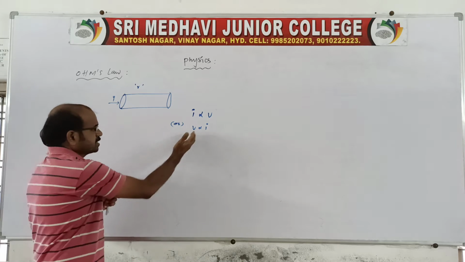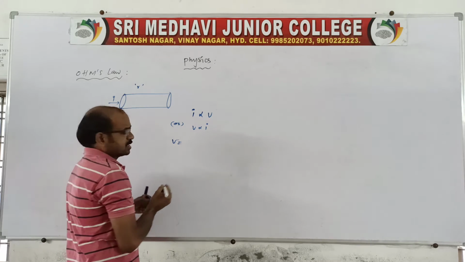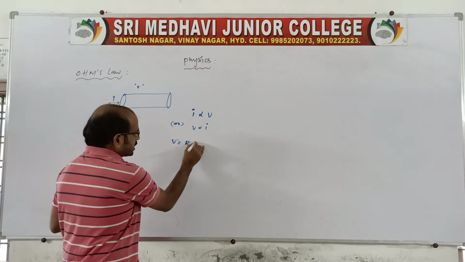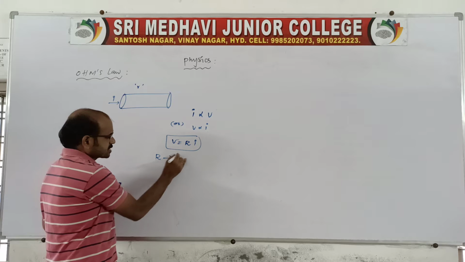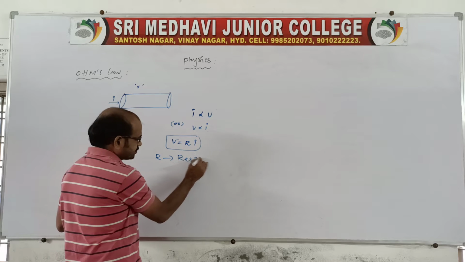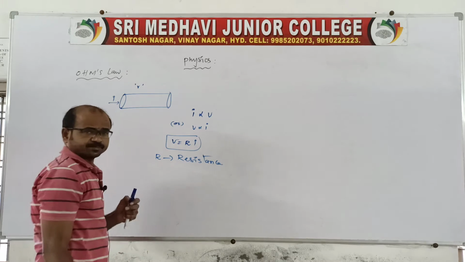Since it is directly proportional, we introduce a constant, and that constant is capital R. What is capital R? It is the resistance of the given conductor.